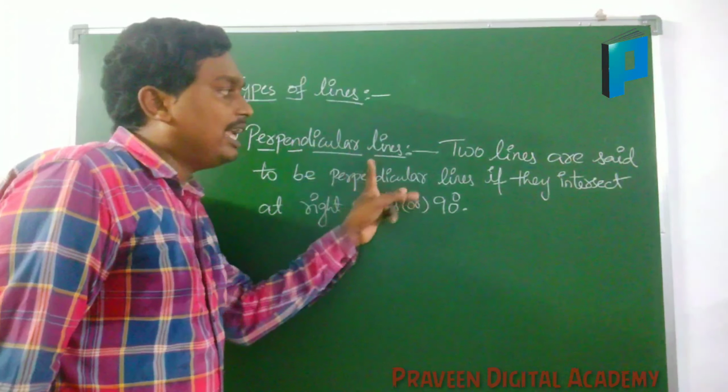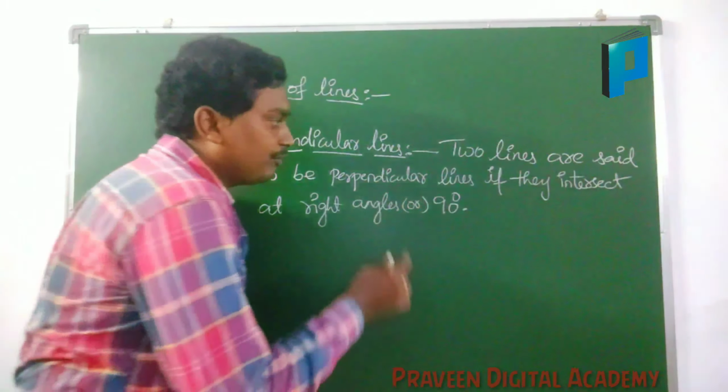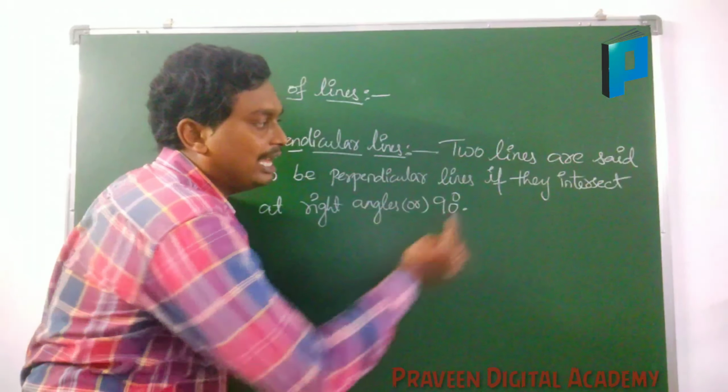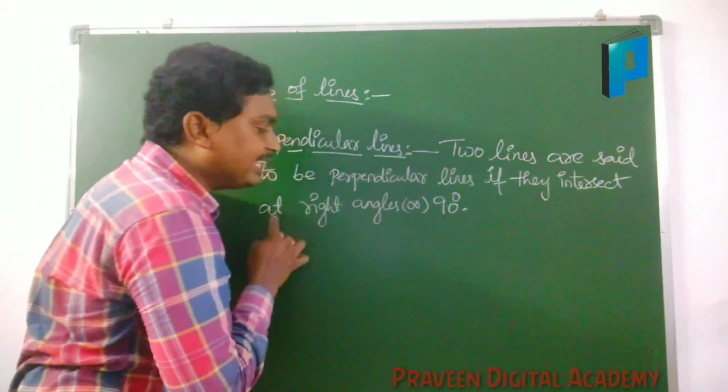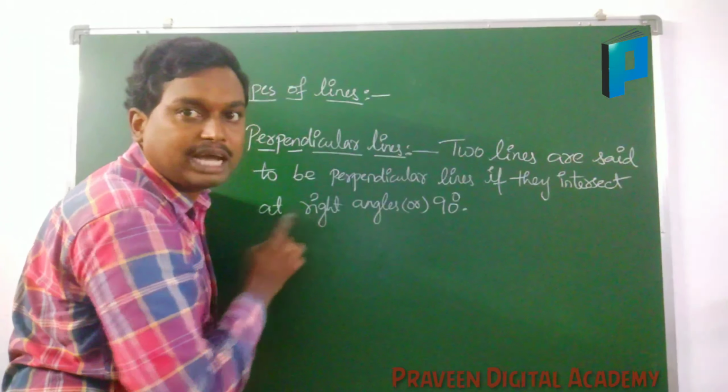Here, two lines are said to be perpendicular if they intersect at right angles or 90 degrees, both are the same.